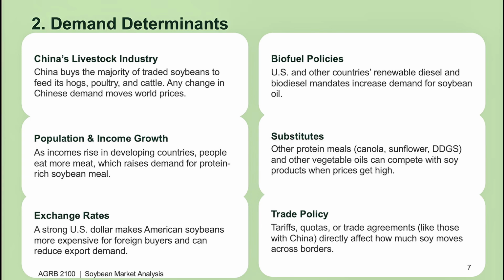The demand determinants. On the demand side, China is the giant. Any change in Chinese livestock feeding or import policy moves the entire world market. Biofuel policies that favor renewable diesel have also increased demand for soybean oil. As incomes rise in developing countries, people tend to eat more meat, and that raises demand for protein rich soybean meal. Other protein meals and other vegetable oils can act as substitutes when soybean prices get too high. The strength of the US dollar matters as well. A strong dollar makes American soybeans more expensive for foreign buyers. And of course, tariffs and trade agreements can open or close markets very quickly.